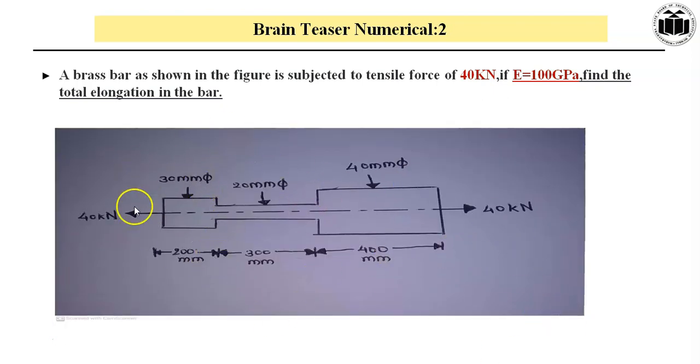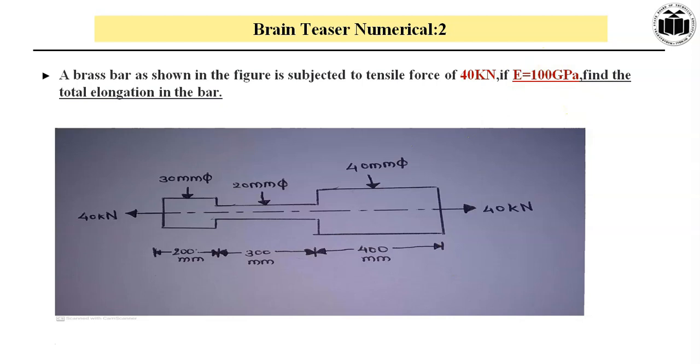It is having the diameter D1, that is 30 mm at this point, 20 mm at this point 2, and 40 mm at this point 3. The length L1 is 200 mm, length L2 is 300 mm, length L3 is 400 mm. It is subjected to a pull force of 40 kilonewton, that means 40 into 10 to the power 3 Newton. And the modulus of elasticity is 100 GPa, that is 100 into 10 to the power 3 Newton per mm square.